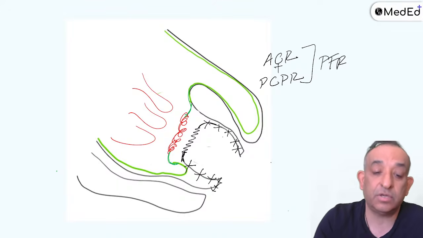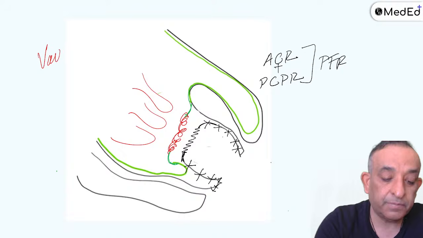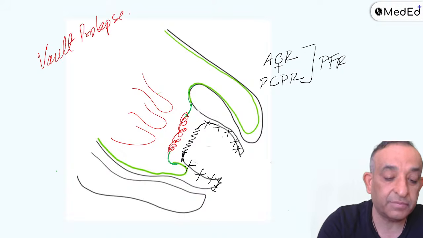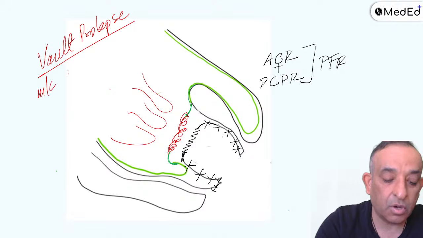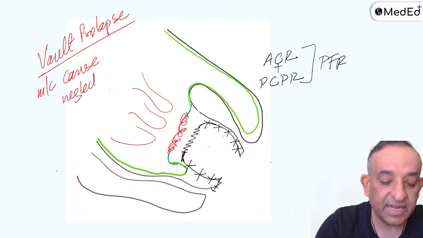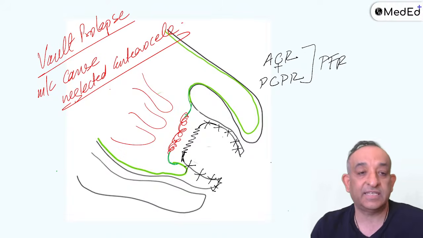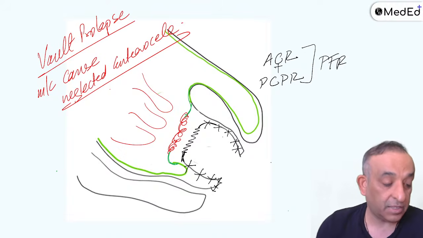What is the major cause of vault prolapse? Vault prolapse, the vault, which is the vagina after the hysterectomy. The most common cause is the neglected enterocele. So yes, don't neglect it. Do the high ligation of the vault.